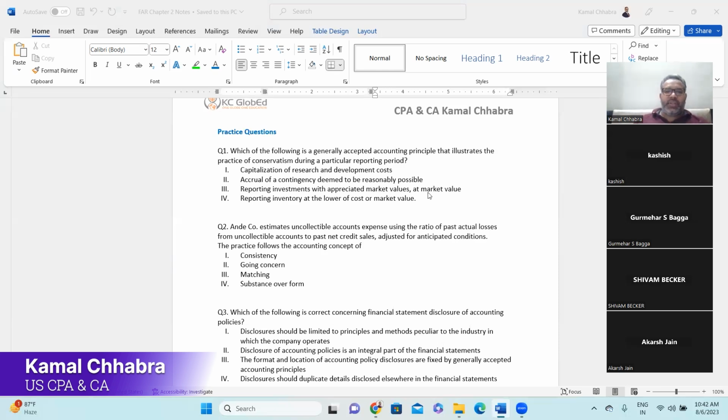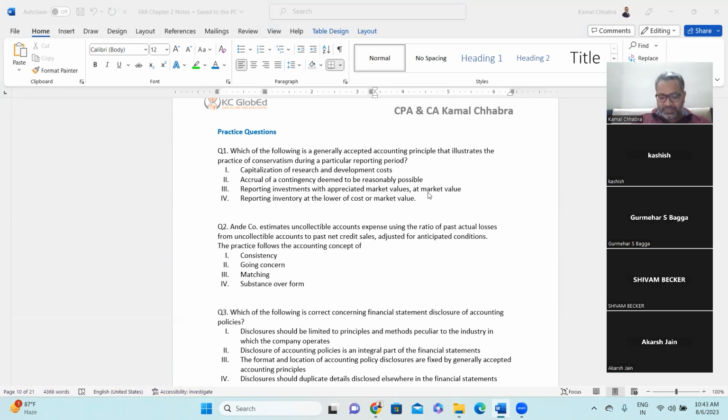Once again, the first option is capitalization of research and development costs. Do we follow the conservatism approach and capitalize the research and development expenditure? No, sir, we'll expense it off, right? We'll do the capitalization only when the criteria are met. Feasibility. Interest is paid, I guess. Interest capitalization is a different thing. This is about research and development. So when do you capitalize this? Feasibility should be established.